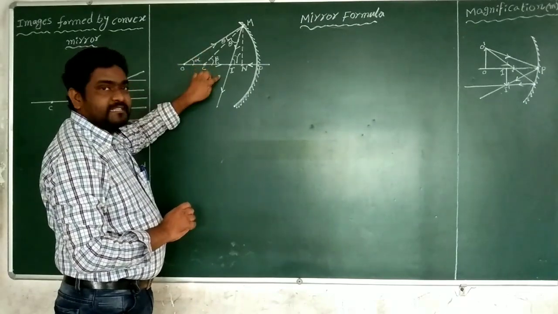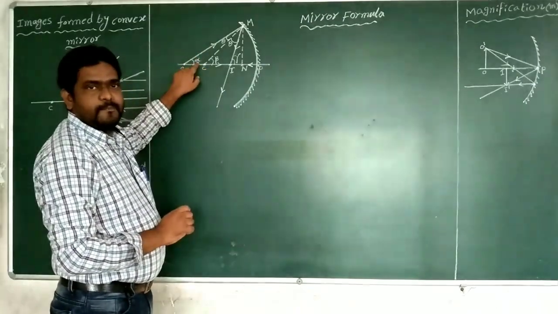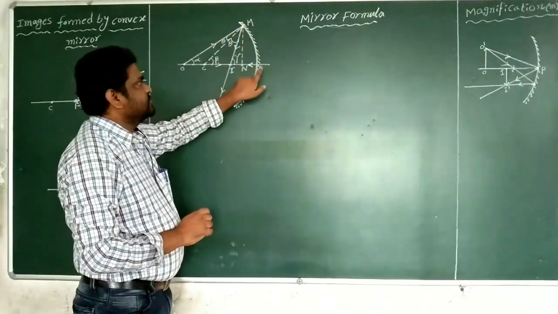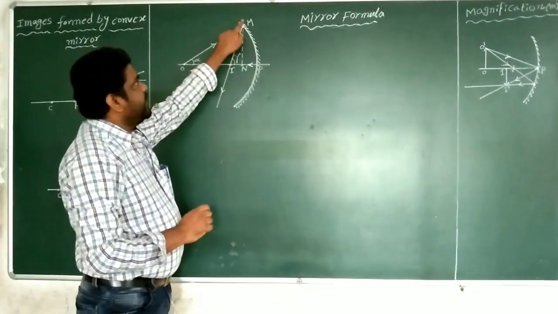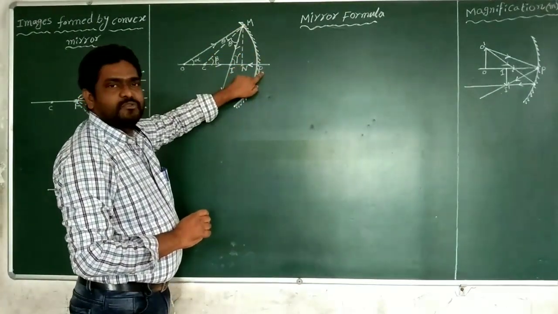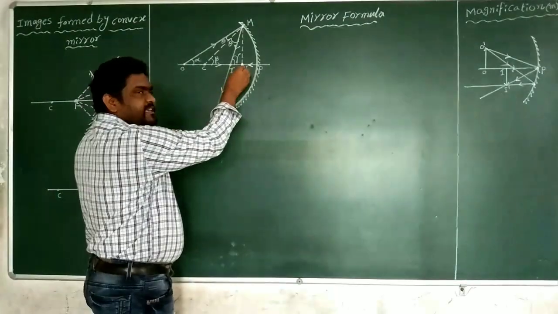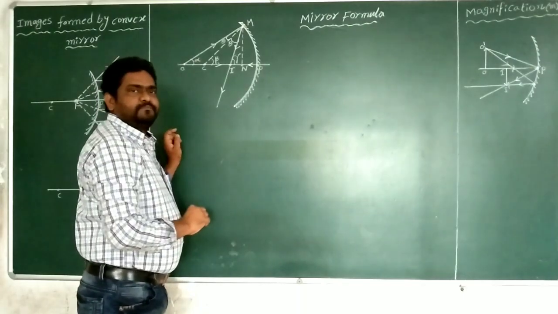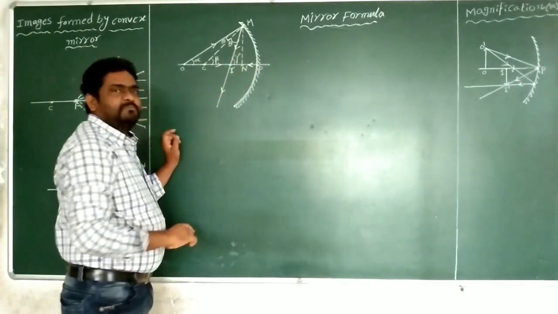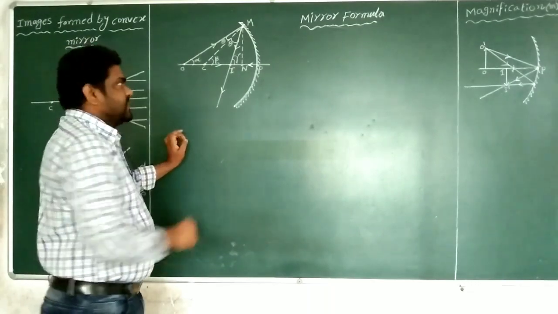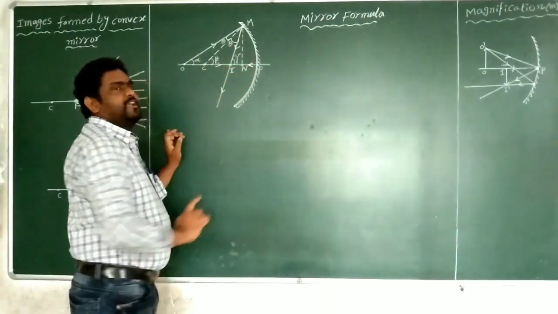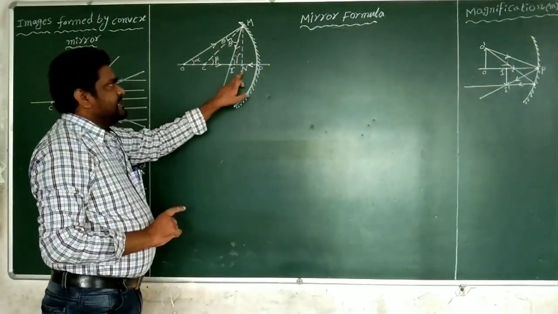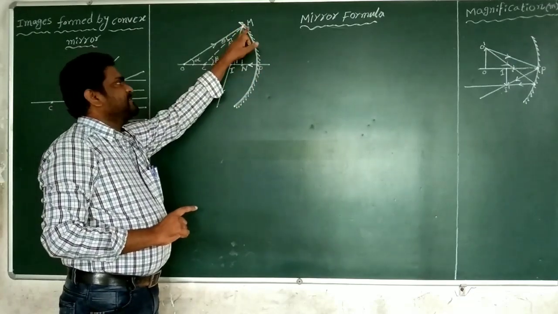When the incident ray is close to the principal axis, alpha is very, very small, and the point M is almost at point P. When M is almost at P, the point N coincides with P. That means the aperture of the mirror is very small. So M is close to point P, and N coincides with P.